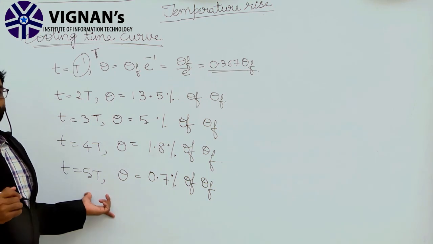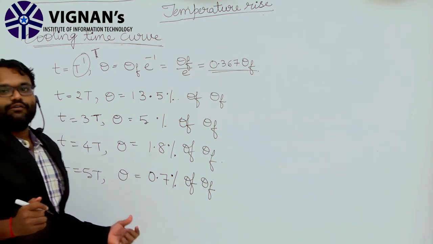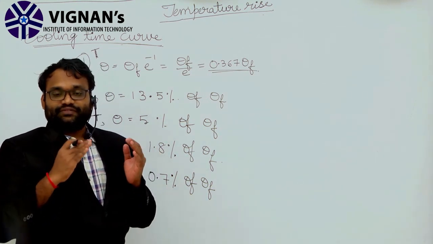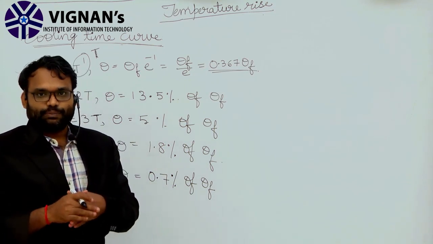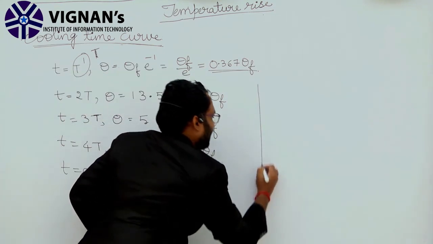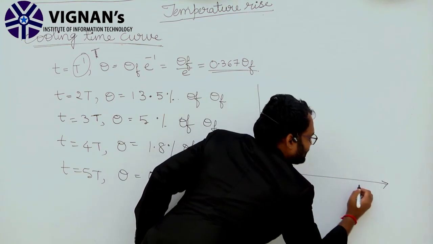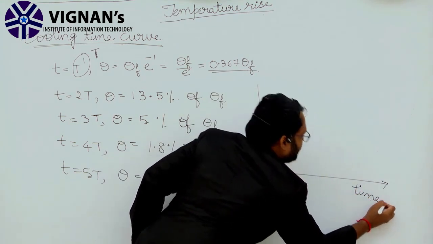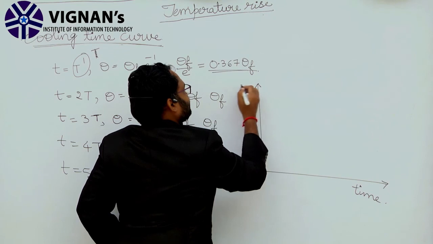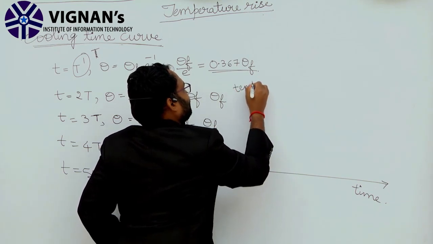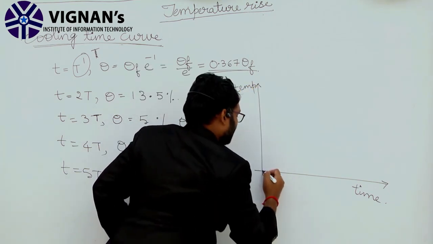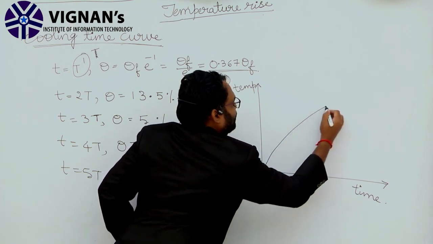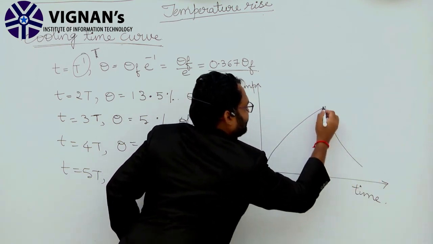Right? So if you plot the heating curve and the cooling curve, on the x-axis we take time and on the y-axis we take temperature. If you plot the curve, this is for heating and this is for cooling.